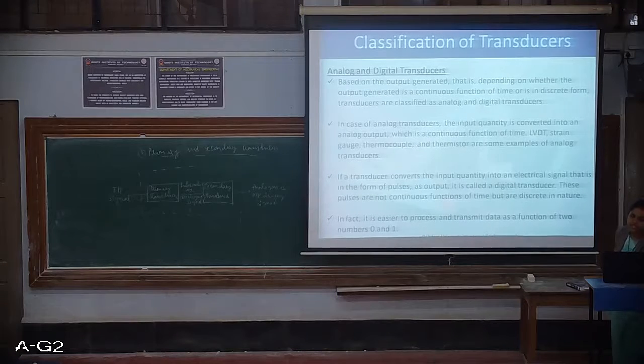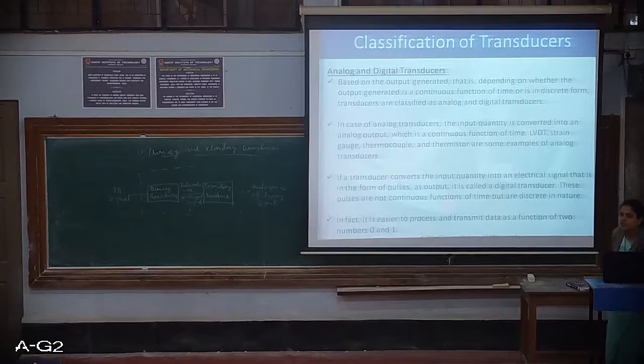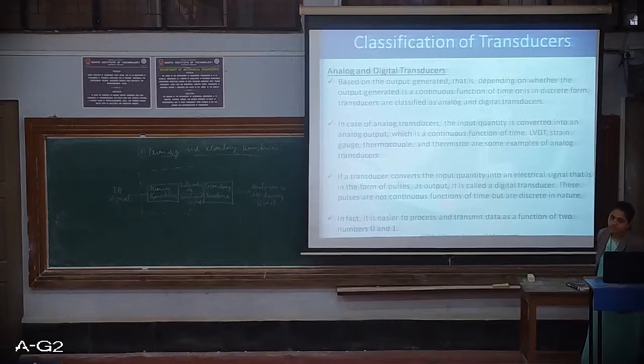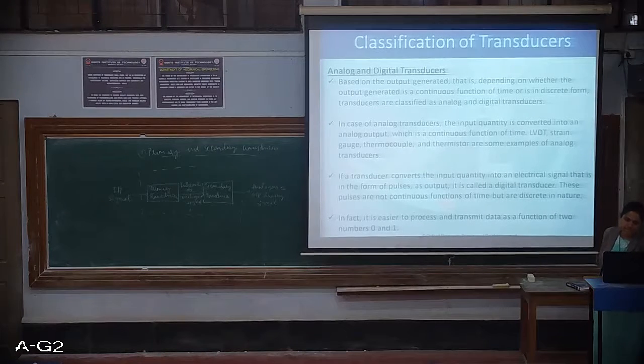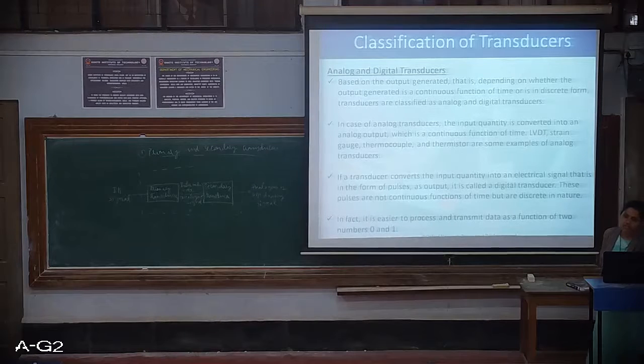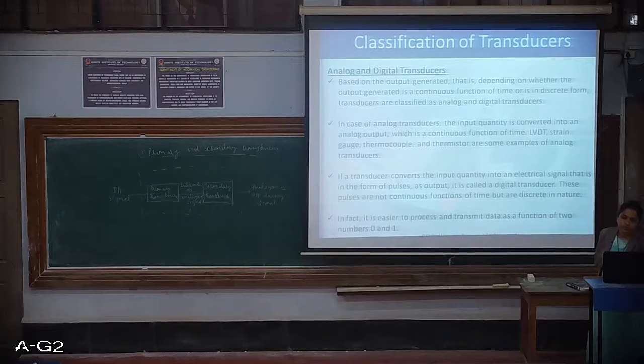analog and digital transducers. Again, as the name itself suggests, the output is based on what kind of output, or in what format the output is given out by the transducer. In the case of an analog transducer, analog means it will always be a continuous function of time.